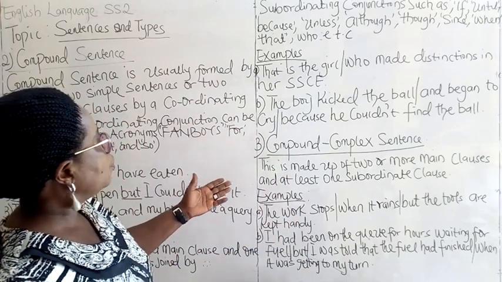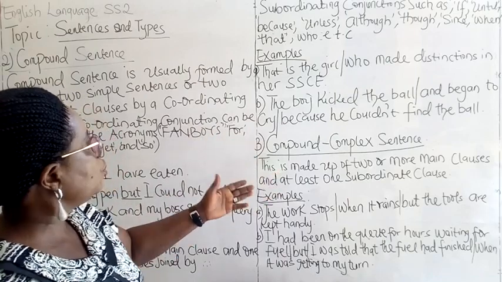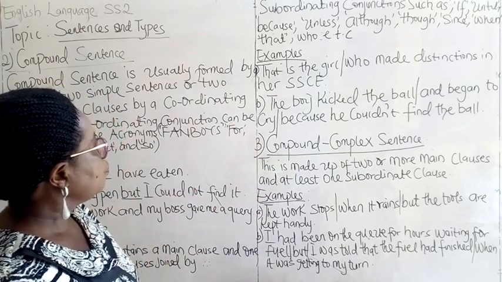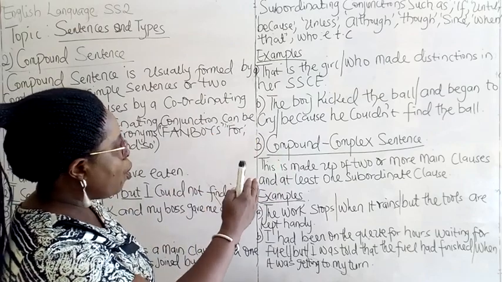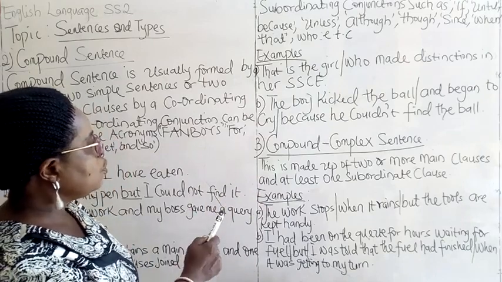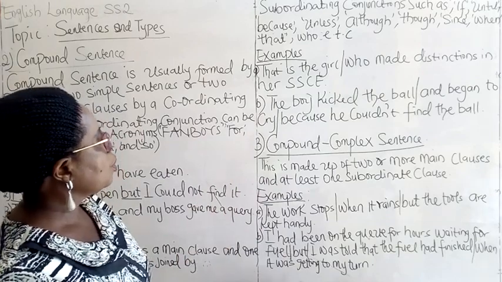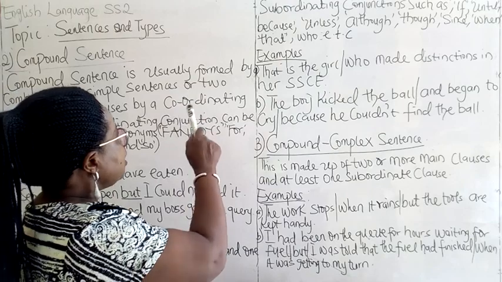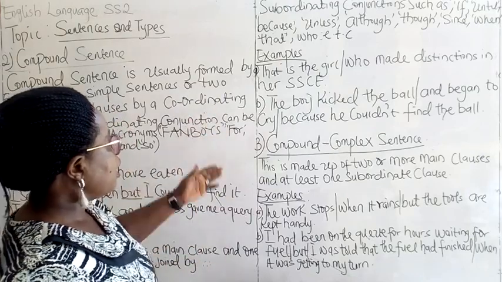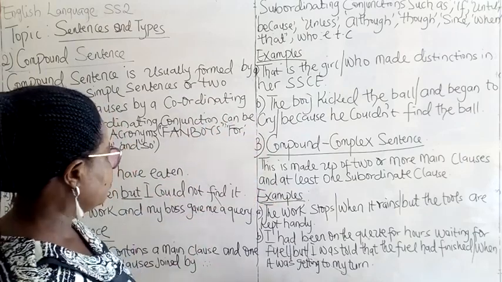For example: 1. That is the girl who made distinction in her SSCE. 2. The boy kicked the ball and began to cry because he couldn't find the ball. In sentence A, we have two clauses. In sentence B, we have three clauses.